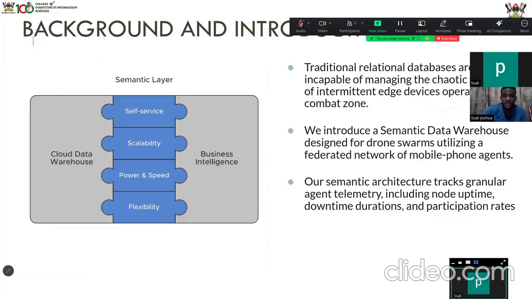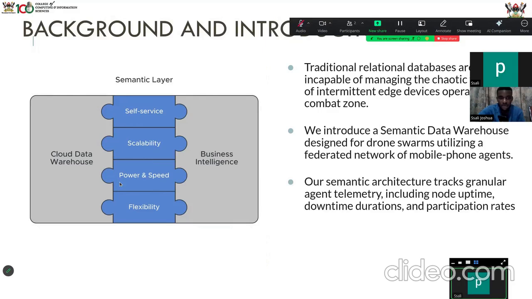So our solution is more of a semantic layer that's supposed to bridge the data warehouse with business intelligence. Business intelligence is how do we make sense out of that data? And then the cloud data warehouse is where the data is actually stored. So it should be self-service, that means it should be accessible to those who need it and they should access it themselves.